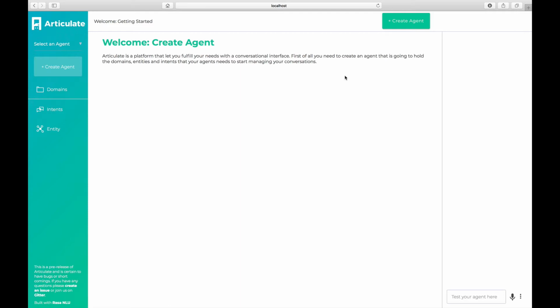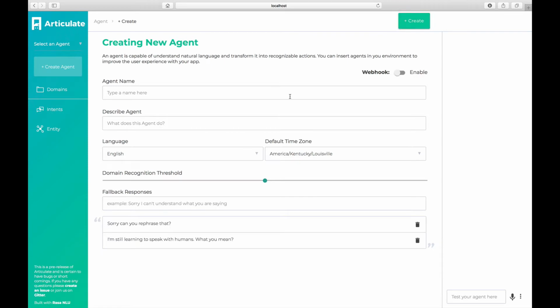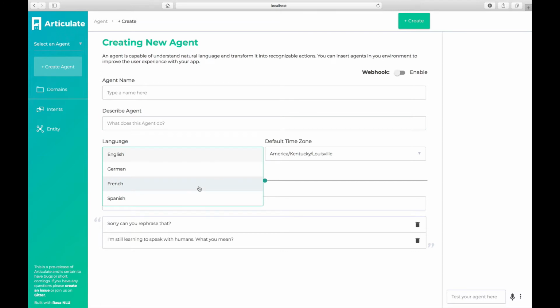It is built to be multi-agent, so the first thing we have to do is create an agent. Just click the Create Agent button to get started. You have to provide a name for your agent, a description. You can choose one of 4 languages that we include in our Docker Compose file for bringing everything up, but it's pretty easy to add any languages that Spacy supports.